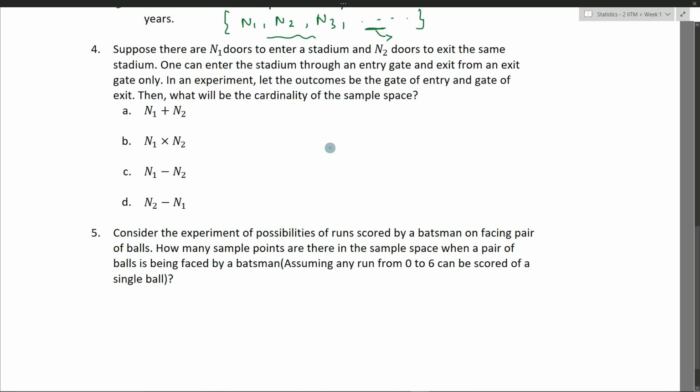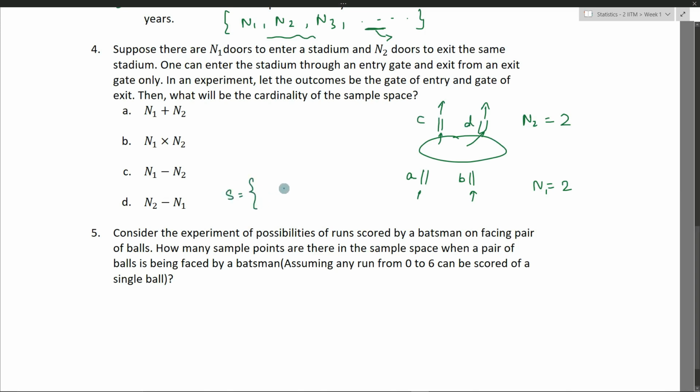Okay, so let's say we have a stadium here. I have one entry point here and another entry point here, and let's say I have an exit point here and an exit point here. So I have n1 equal to 2 and n2 equal to 2. If I enter from this one, I have two possibilities for exit, one from here and one from here. Let's call the entries A and B, and the exits C and D. What will be my sample space now?